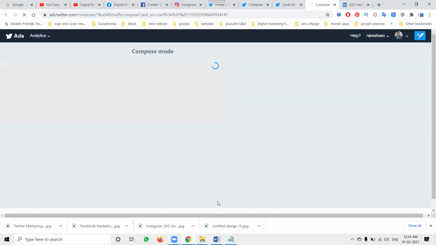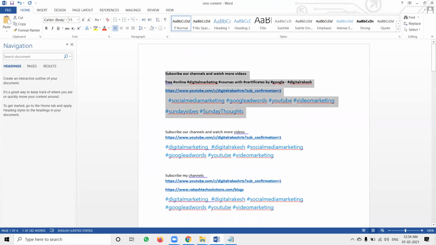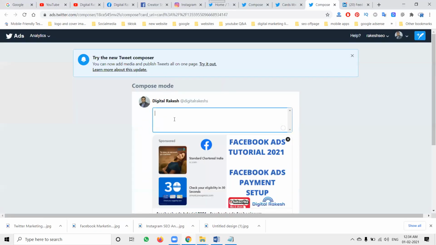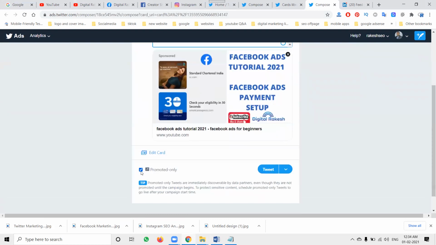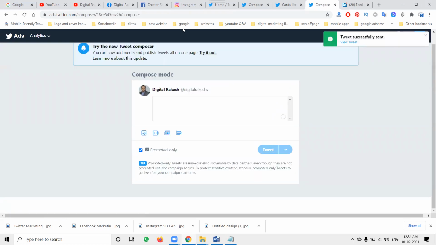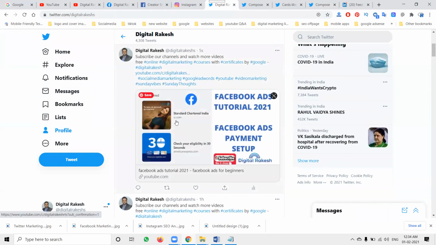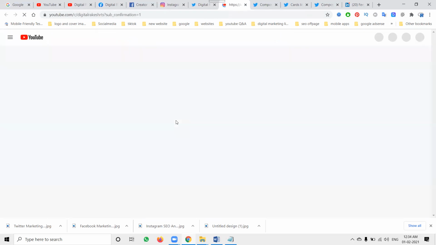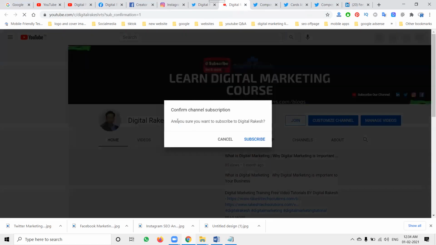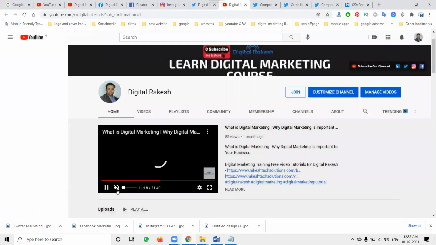Select it. Now I'm posting this option to my Twitter. Just click and post it. At the time of posting, remove everything and disable promote only. I'm not going for ads. It is a free posting. When you click this option on the Twitter profile, they go to my YouTube channel, and the YouTube channel will be shown to the customers along with the confirmation option.